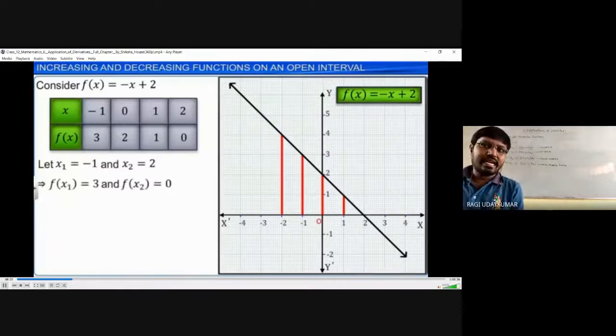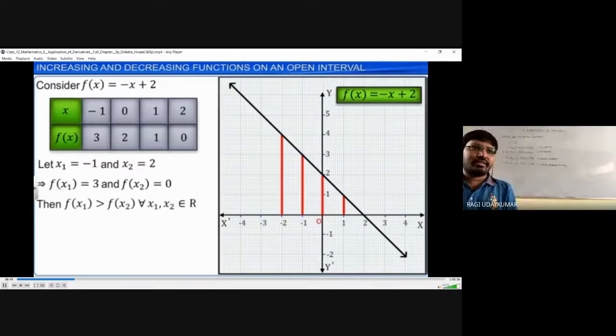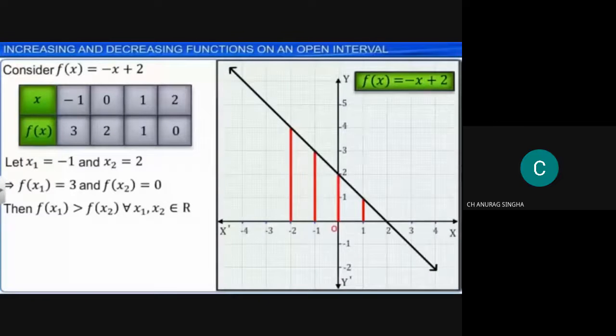A simple example is taken into consider here, and the value is decreasing. So in this place you can consider this function a strictly decreasing function. So the definition of increasing and decreasing functions you can easily understand through this graph. Is it clear? Yes, sir.